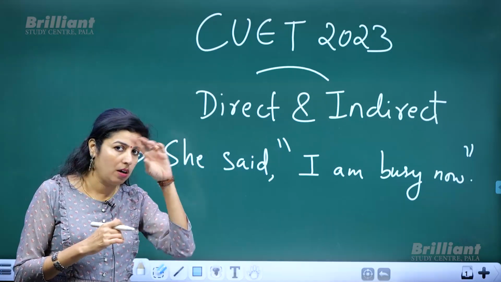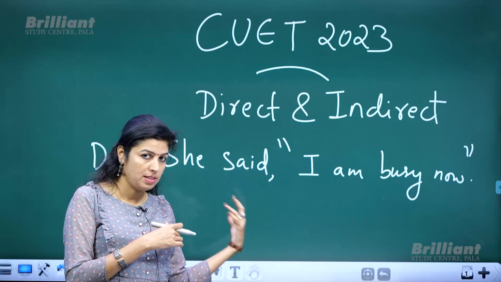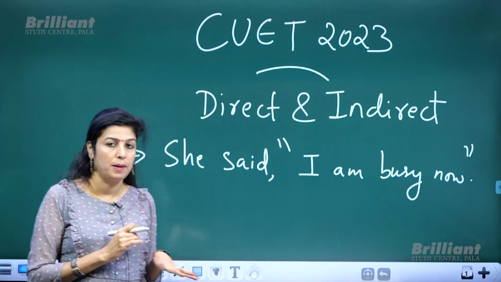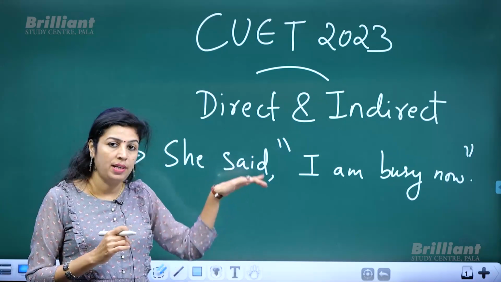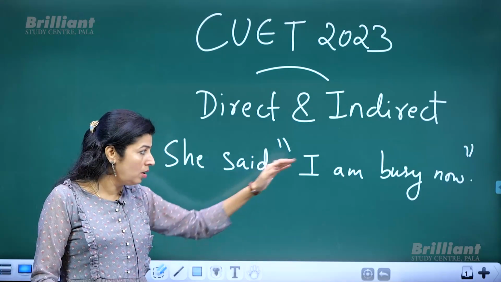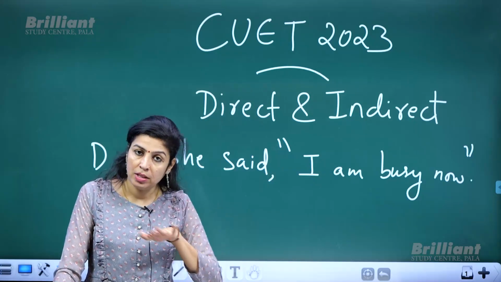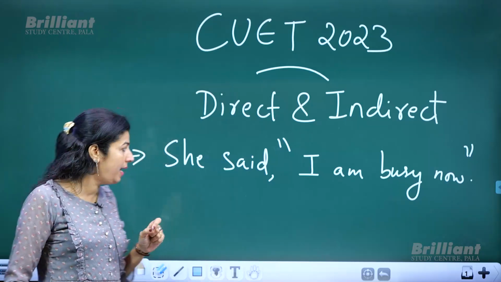Now I have another option. One of the options is already discussed, that I can quote the lines exactly as said by the speaker. Now what is my second option? I can convey the message in my own words. I need not quote the exact words of the speaker. Instead, I can convey the same message but in my own words. And how can I do that?